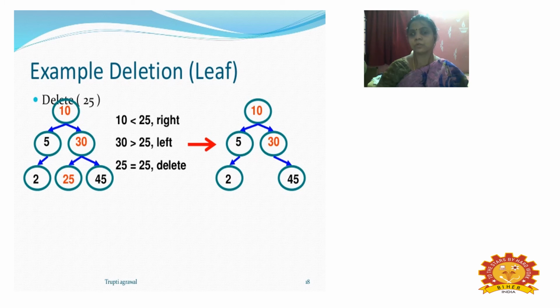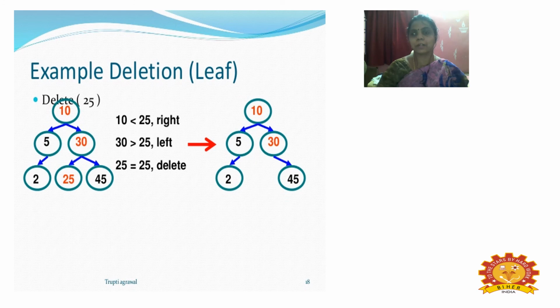Then it goes on to the value 30, and 30 will be the parent, and the value 25 is present in that particular level of the node. So that is the leaf node there, and we are just going to delete the value. When we delete it, no disturbance happens in the level of the nodes, because there is no further classification here. So we simply delete the value 25, and the other remaining nodes remain as such in their positions.